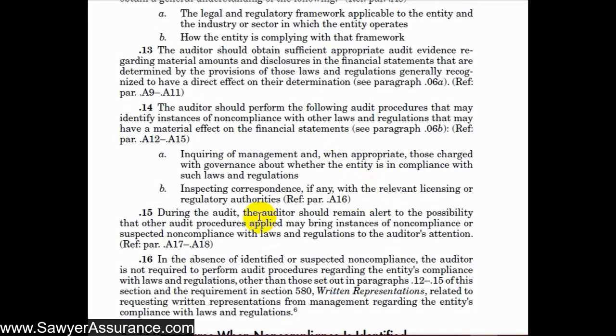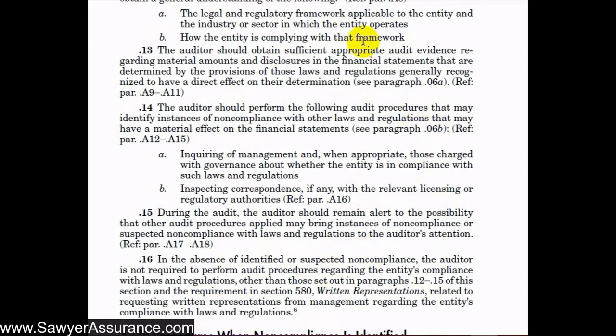And next, during our audit, we should remain alert to the possibility that other audit procedures applied may bring instances of noncompliance or suspected noncompliance with laws and regulations to the auditor's attention. And finally, in the absence of identified or suspected noncompliance, we're not required to perform audit procedures regarding the entity's compliance with laws and regulations, other than those that we just read through, and the requirement of the written representations at AUC 580.